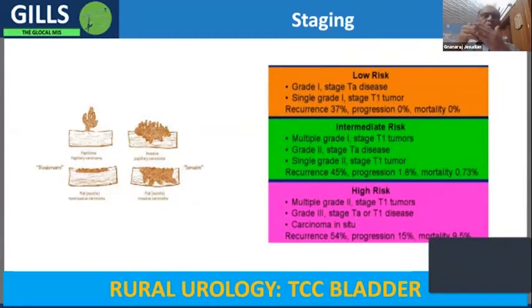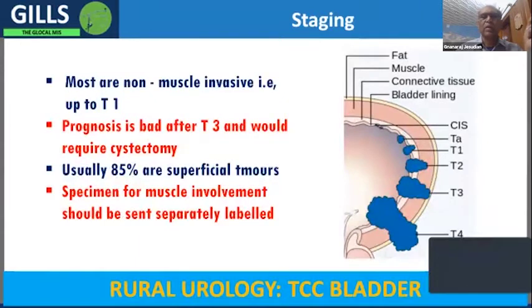And if it goes beyond the epithelium into the connective tissue layer, it's intermediate risk, which is grade 2. If you go back to the previous slide, you can see what is grade 1 and grade 2. So grade 1 is TA here, grade 2 is TA and T1.